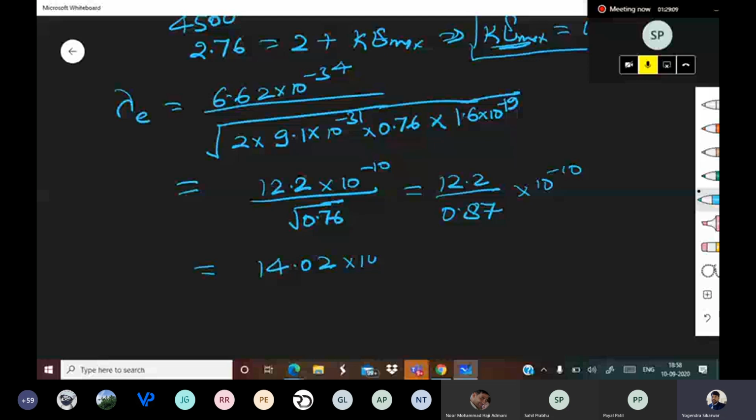This is the answer. So 14 angstrom almost.